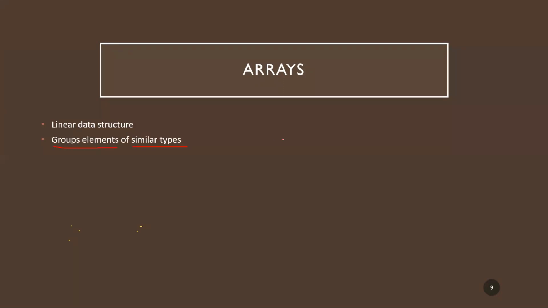For example, if I want the integers 1 to 10 to be stored in continuous memory locations, all have to be of integer type, and I am storing them in contiguous memory locations. So if this address is 0, the next address has to be 1, the next address has to be 2, and so on.